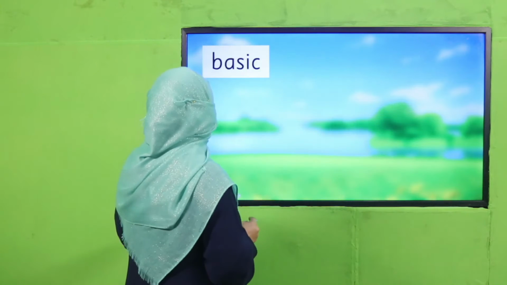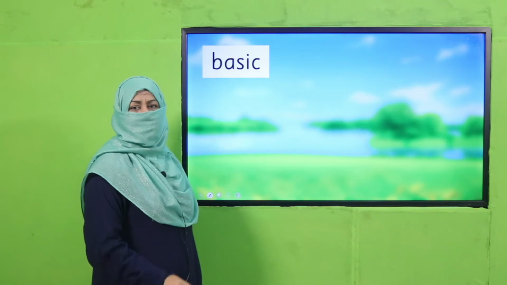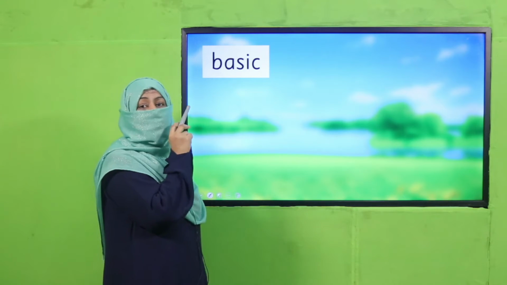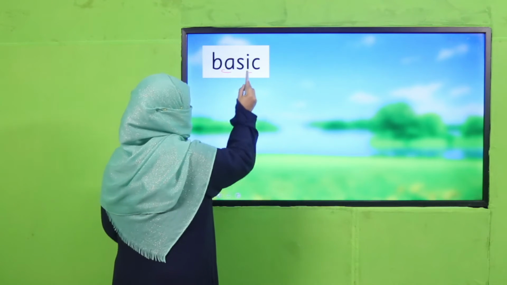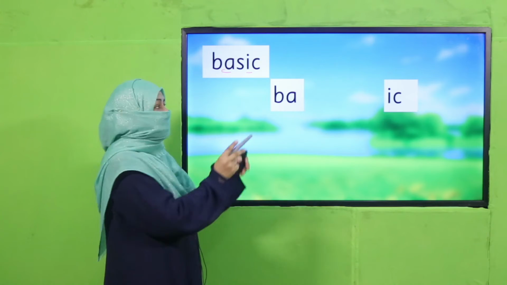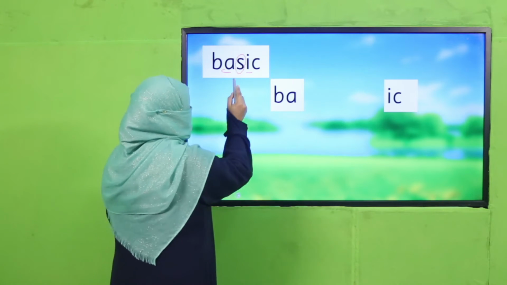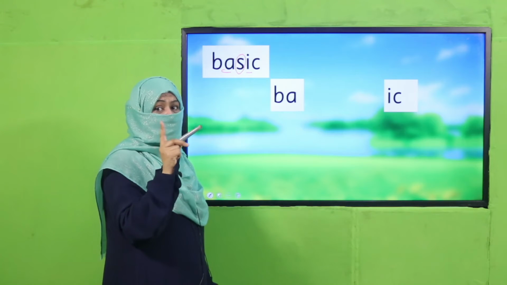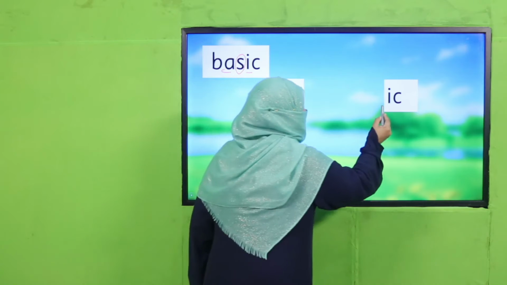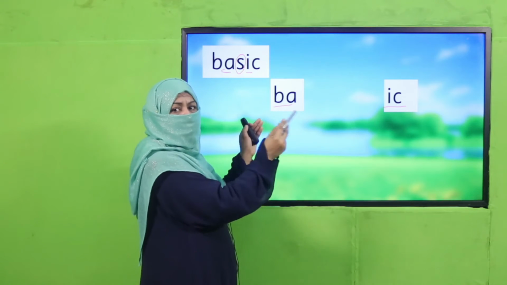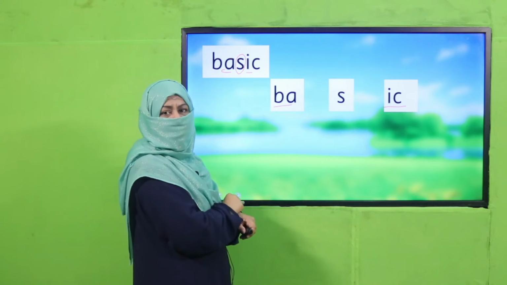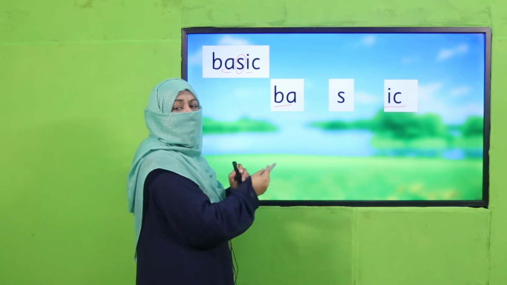The other example is, for example, this word comes in front of you. Now, how many syllables are there? How many vowels can you find? There are two, one and two. So let's break the word according to their vowels. Because they are separated by a consonant, so it's not a single vowel sound. There are two vowels. We have divided the word for both vowel sounds. Okay? And here is the consonant which is making them separate.